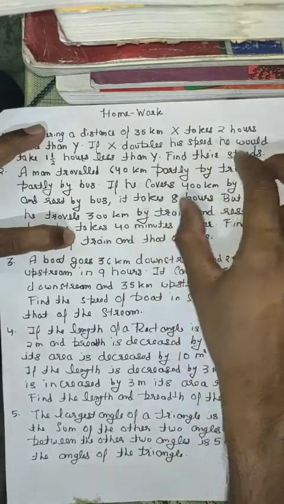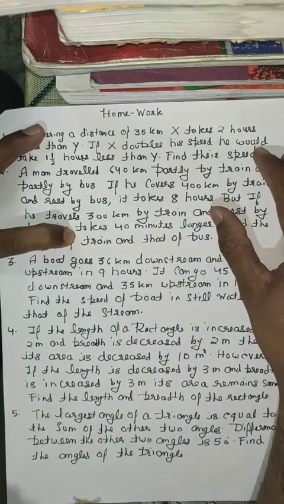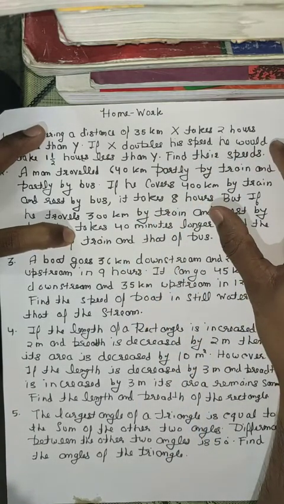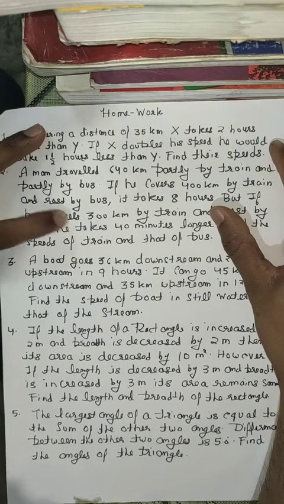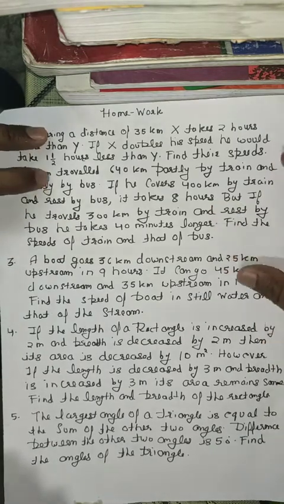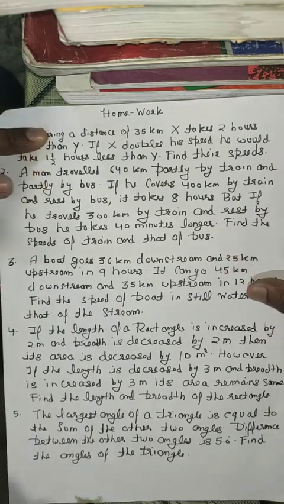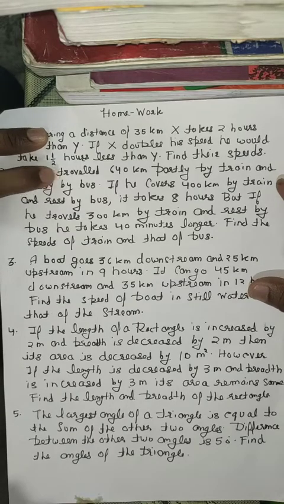Second question is, a man travelled 640 km partially by train and partially by bus. If he covers 400 km by train and the rest by bus, it takes 8 hours. Similar kind of question I have solved in my last class only. Okay, so you have to complete this question also on your own. Okay, send me the solution on the WhatsApp number.